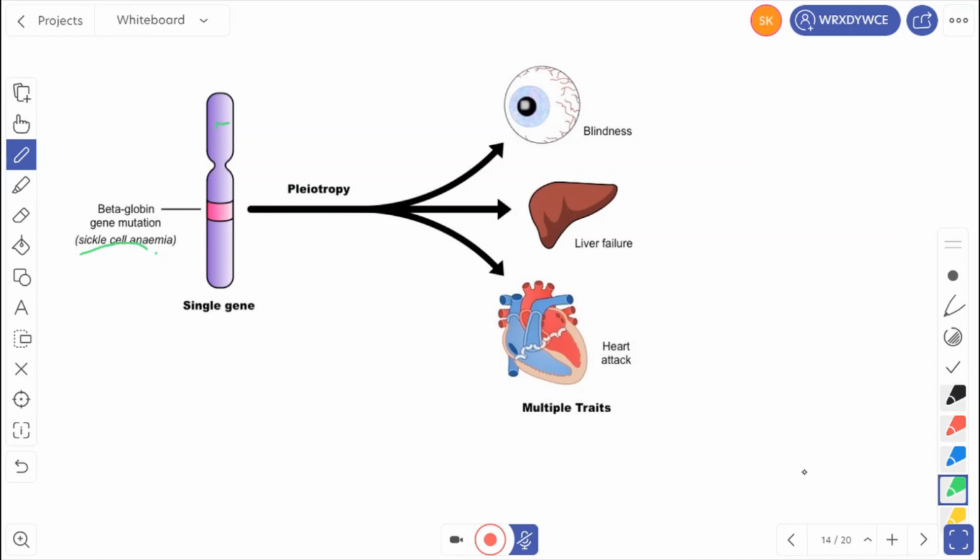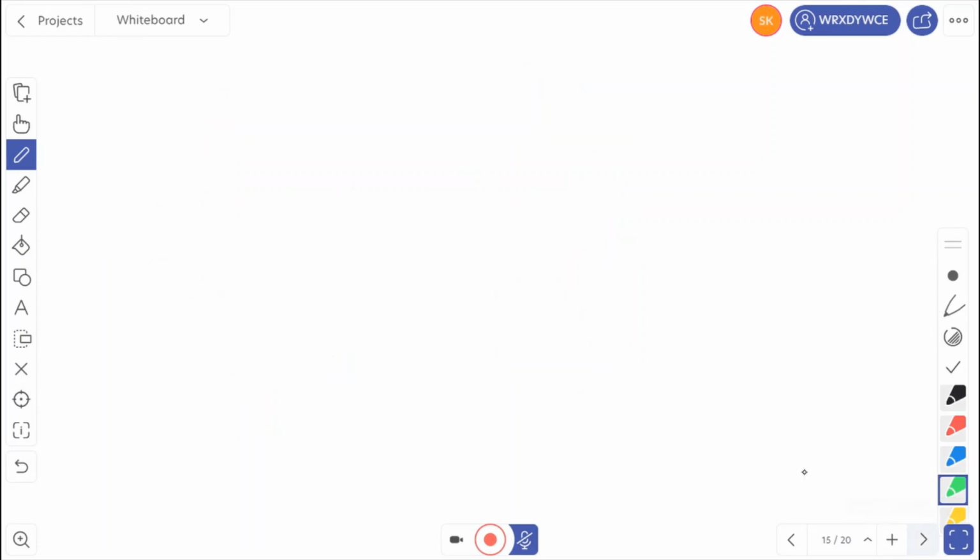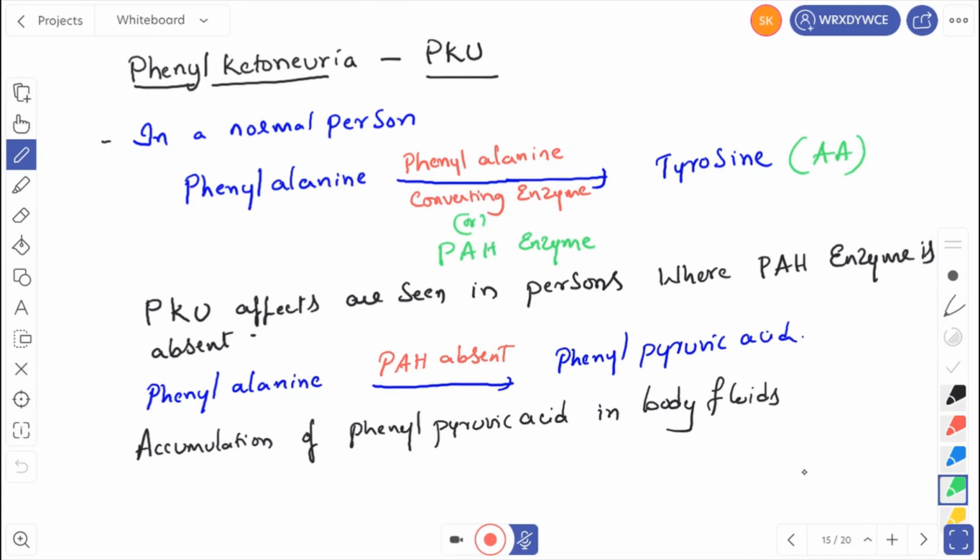So it affects the eye and causes blindness. It affects the liver and causes liver failure. It also affects the heart and causes heart attacks. The single gene is showing multiple phenotypic effects. We call this pleiotropy. So very important. I hope you understood this. This is only one gene, but it's showing different types of phenotypic effects in different tissues. We call that what? Pleiotropy.